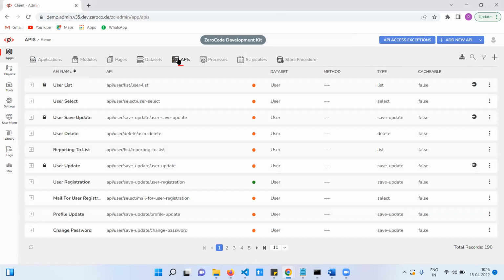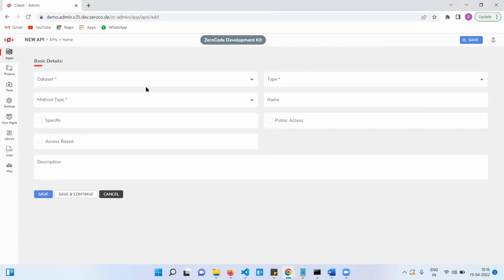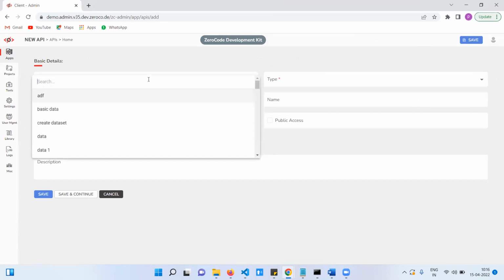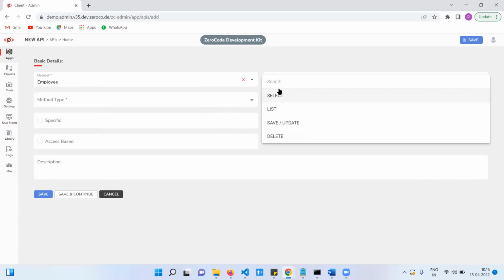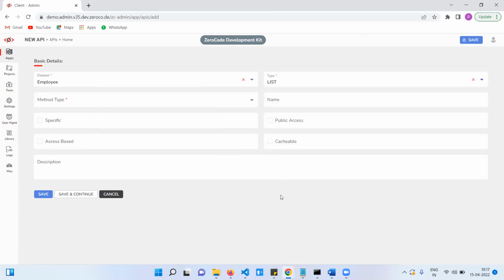We need to show the list of employees, right? For that purpose, we need to create the list API. So here I am going to select the list API. Which data set? Employee data set. This API is a list API. Why? Because we have multiple employees. We need to get the data, right? Next, is this the post method or get method?